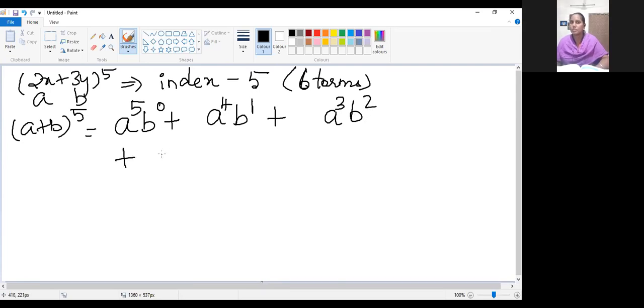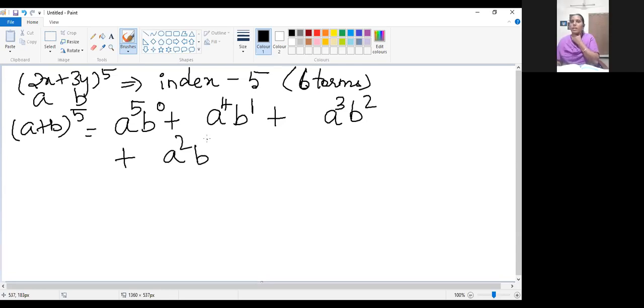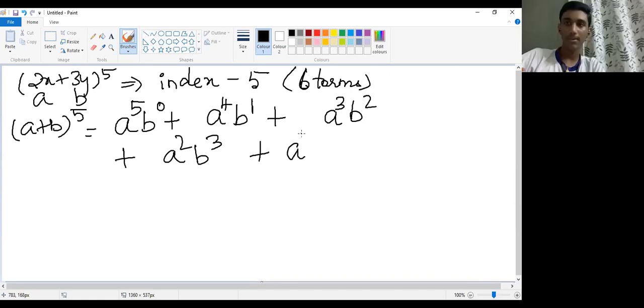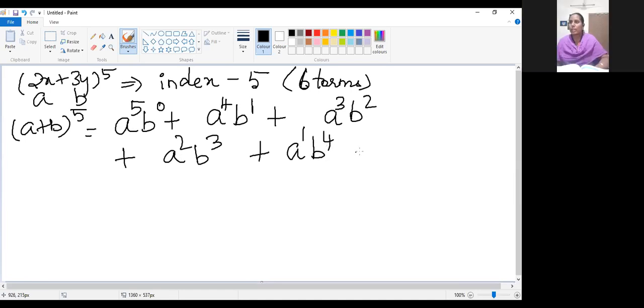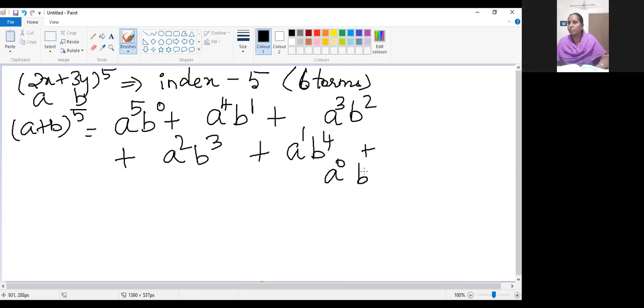What will be the next term? A power 2, b power 3. Okay, so far how many terms have we calculated? 1, 2, 3, 4 terms. So in total 6 terms are needed. Okay, next, a power 1, b power 4. Okay, next one: a power 0, b power 5.